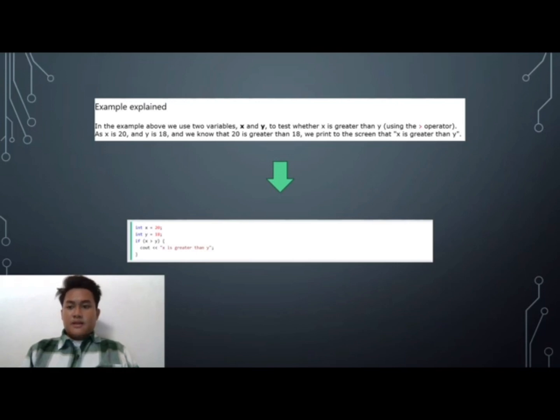Example explained. In the example above, we test two variables, x and y, to check whether x is greater than y, using the greater than operator. x is 20 and y is 18, and we know that 20 is greater than 18, so we print to the screen that x is greater than y.